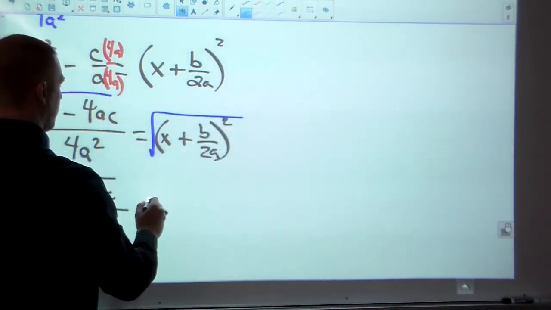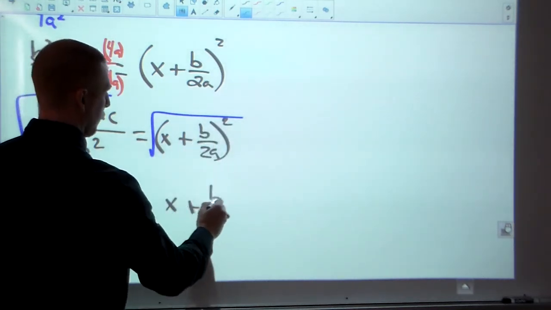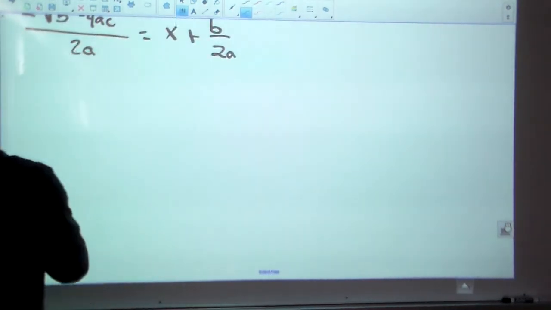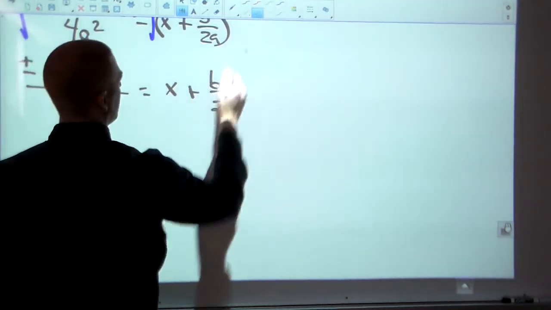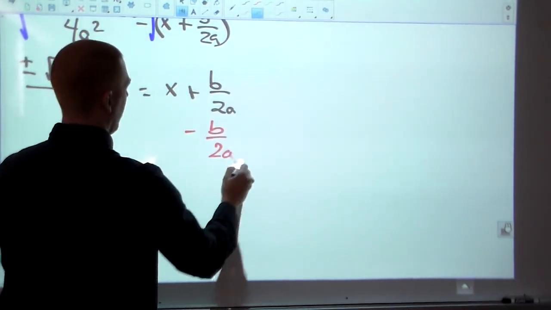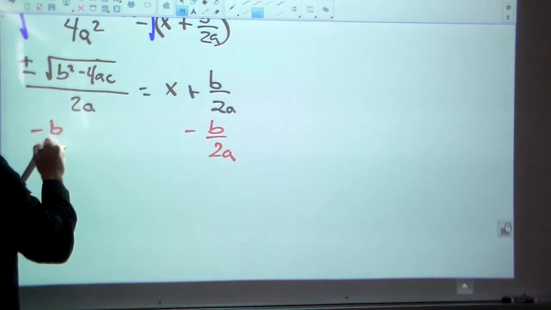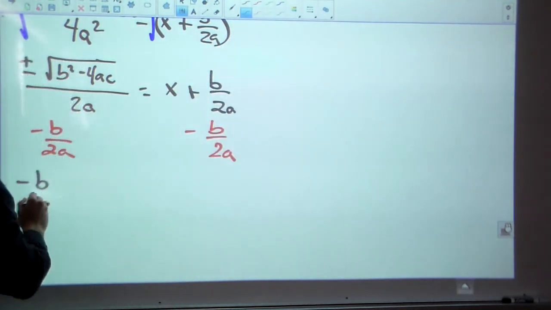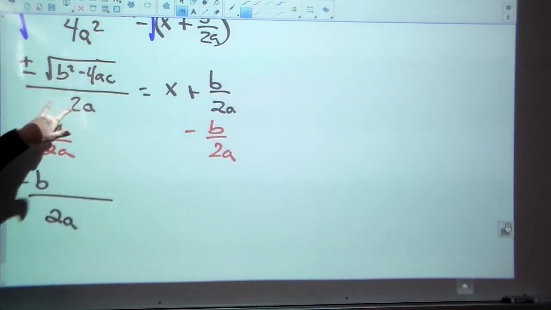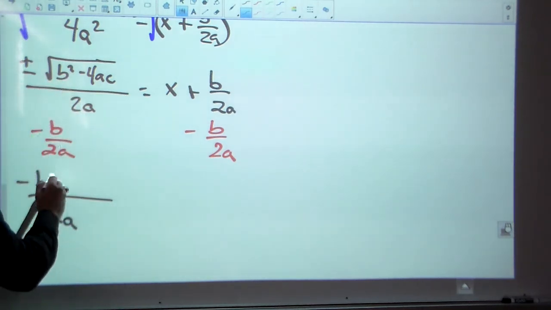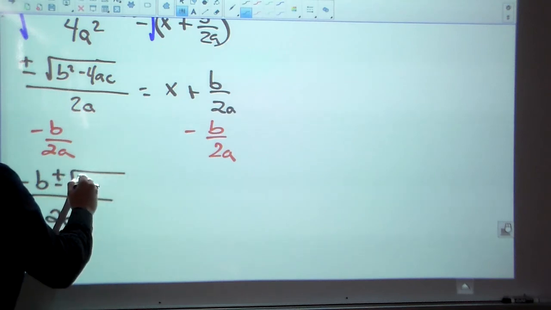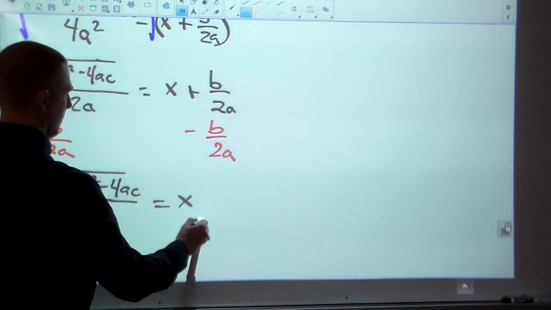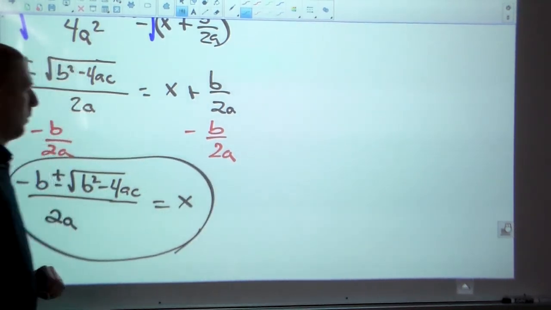Now over here, the squared is now gone. So x plus b over 2a. And finally, to wrap it up, I'm going to subtract the b over 2a. Because again, I want x by itself. And that should do it. There's your negative b. Everything can be over 2a because we can combine these two fractions. So negative b plus or minus the square root of b squared minus 4ac, over 2a. And that's going to equal x. And there it is. That's your quadratic formula.